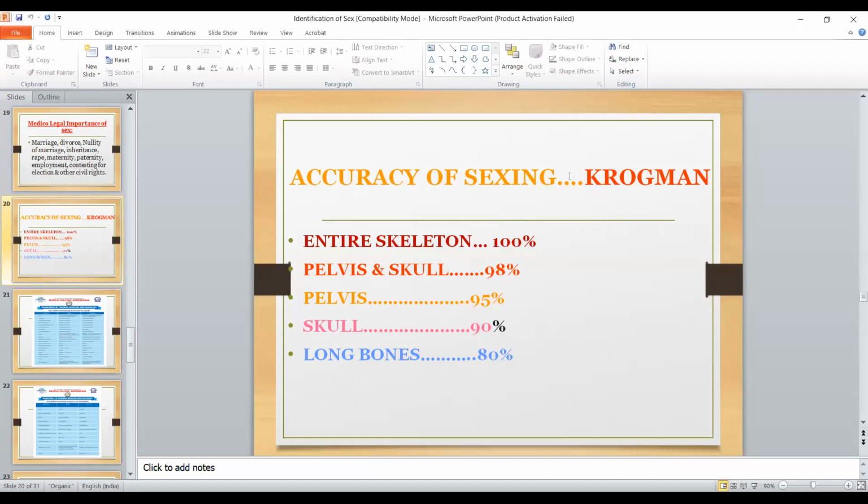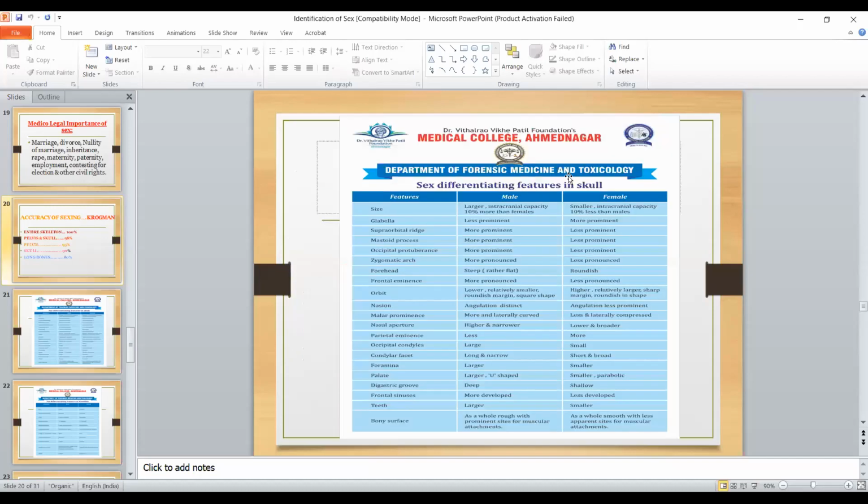And in your practicals, you have studied all the bones, how to differentiate the sex from the skull. That is, size is larger in male while smaller in female. Glabella is less prominent in male while more prominent in female. Supraorbital ridge is more prominent in male while less prominent in female. Mastoid process is more prominent in male while in female it is less prominent. Zygomatic arch is more pronounced in male. Like this are the different parameters with which from a skull you can differentiate whether it is of a male or of a female.